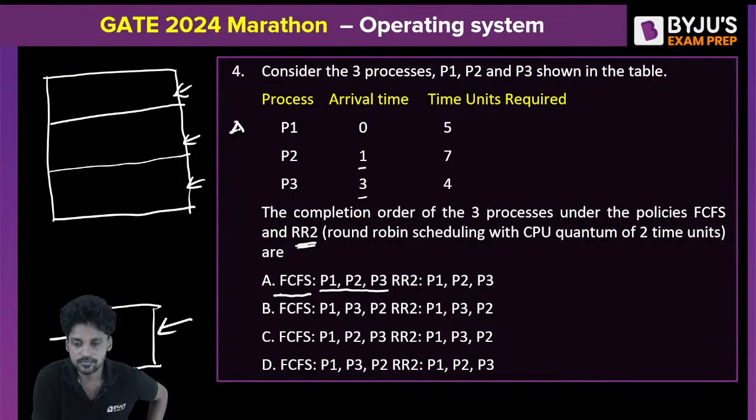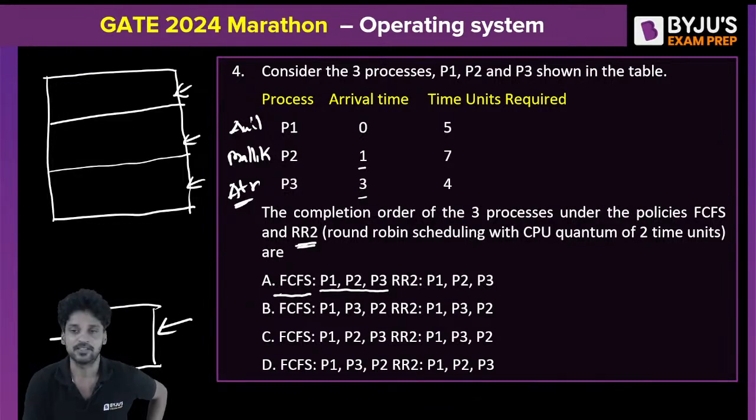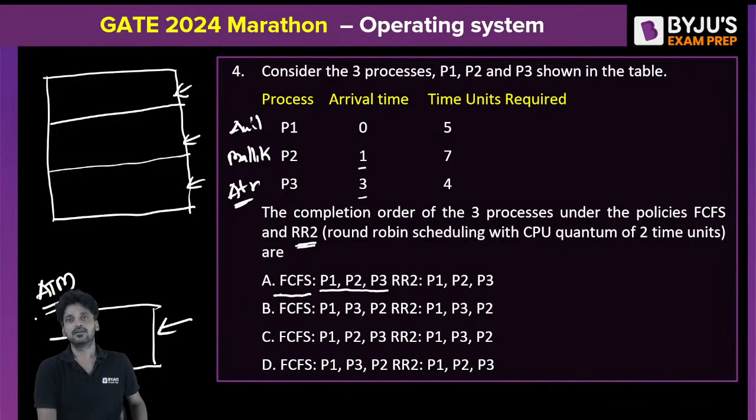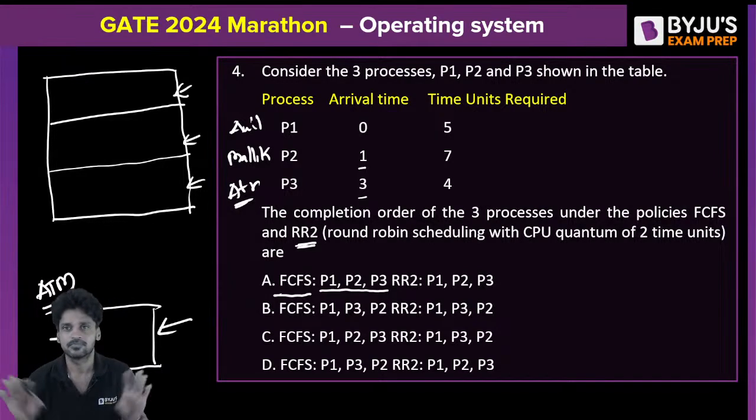Anil is the first process, followed by Mallika, followed by Atreya. Anil is P1, Mallika is P2, Atreya is P3. Now understand, this is an ATM machine. In this ATM machine, you are allowed to be in only for 2 clock cycles. After 2 clock cycles, you need to join back in the line. Are we clear?